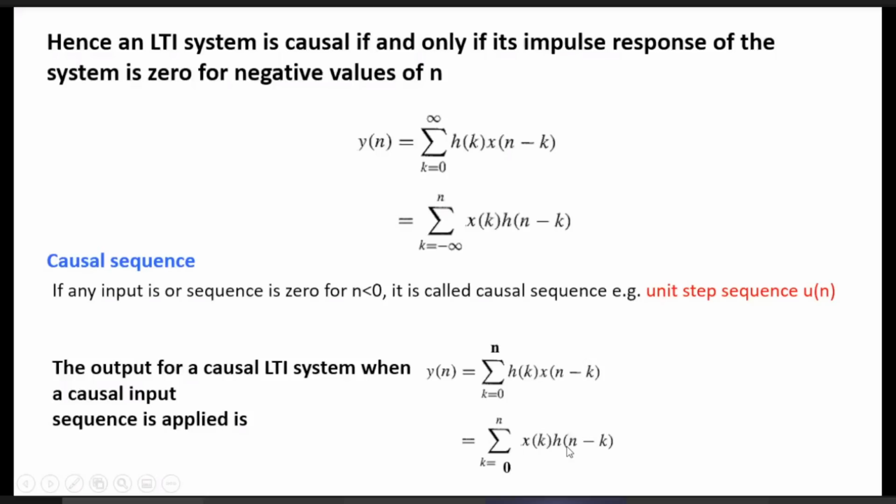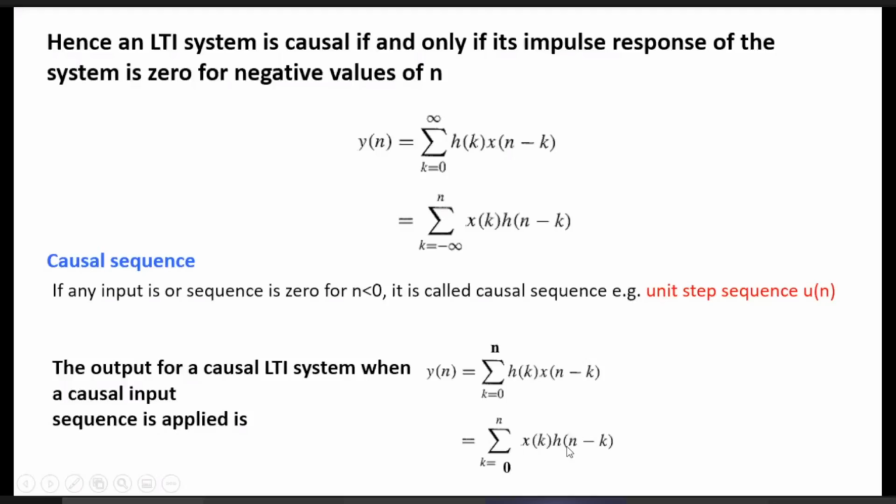The maximum value of the input x of k is, say, x max, which is finite.